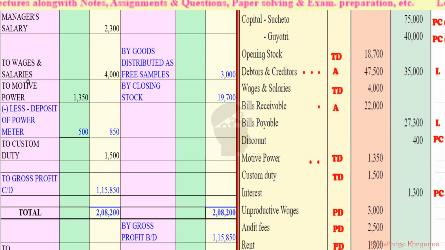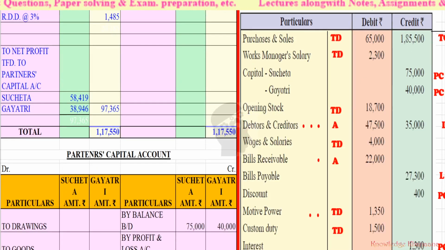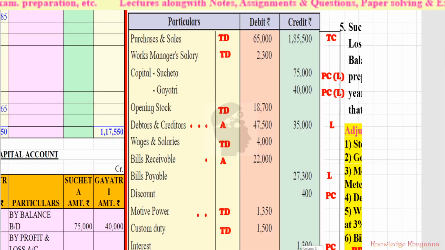See, this is the profit and loss account, and on the debit side we have recorded it as advertisement expenses, like goods distributed as free samples, rupees 3,000. As it is a balance adjustment item, I have shown it in blue color. Okay, next let's move to the third adjustment.